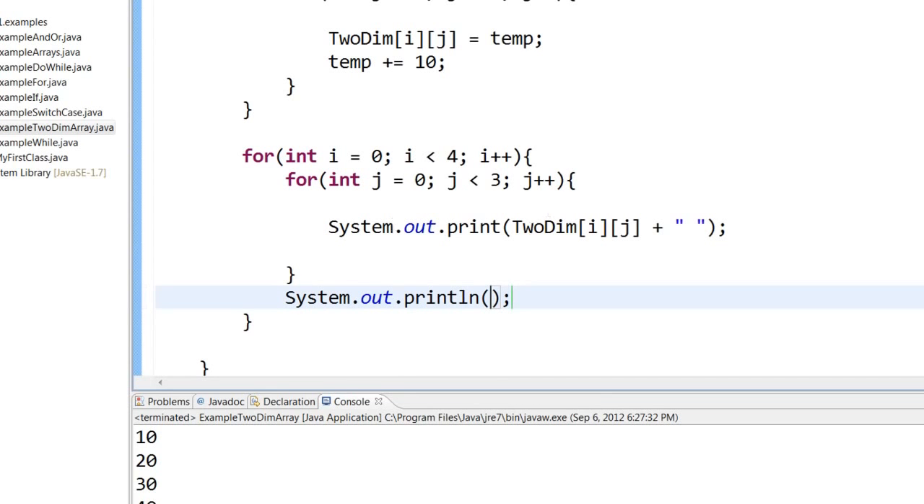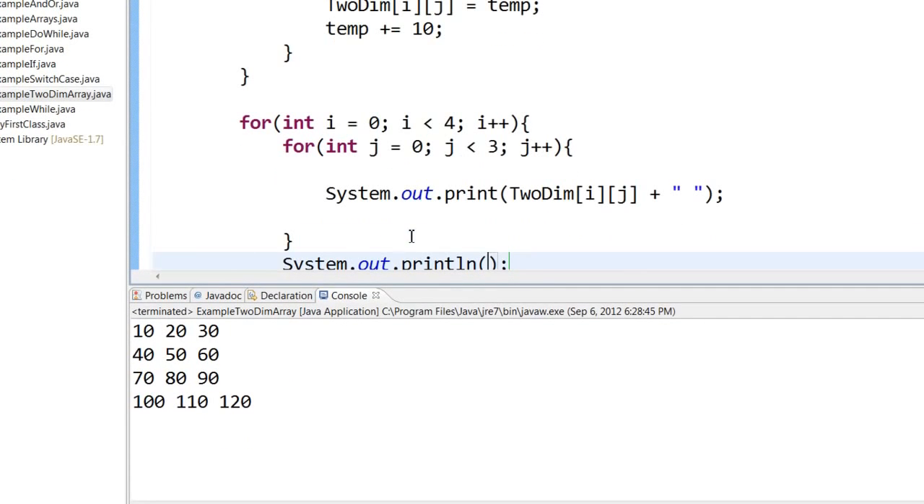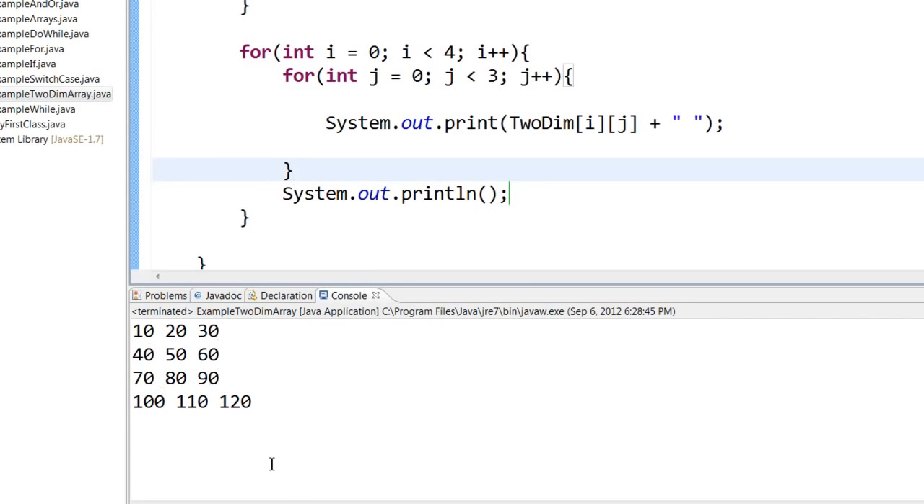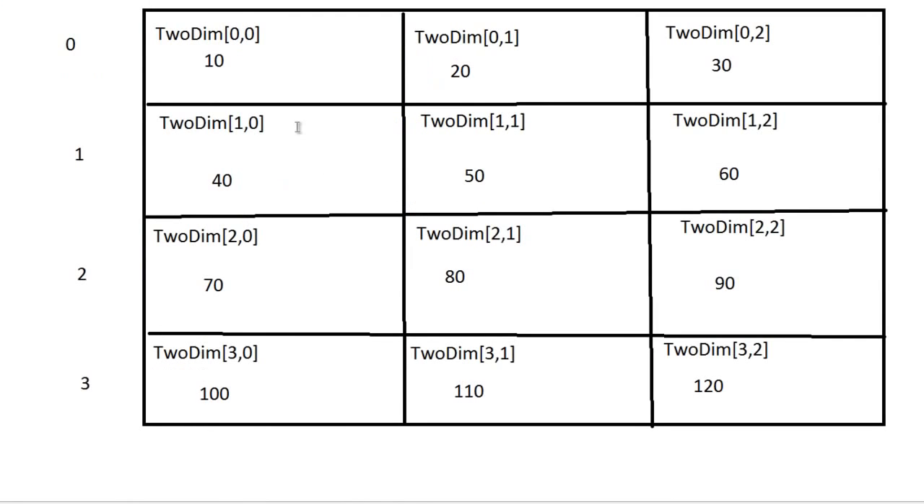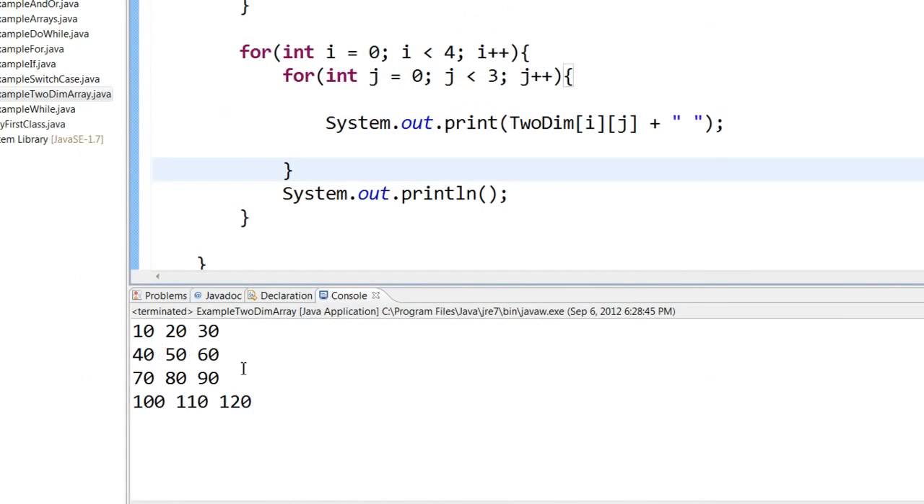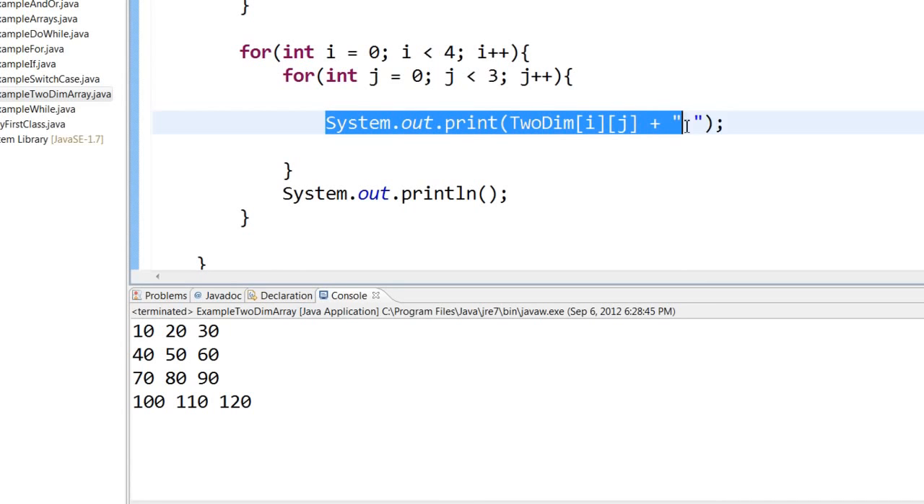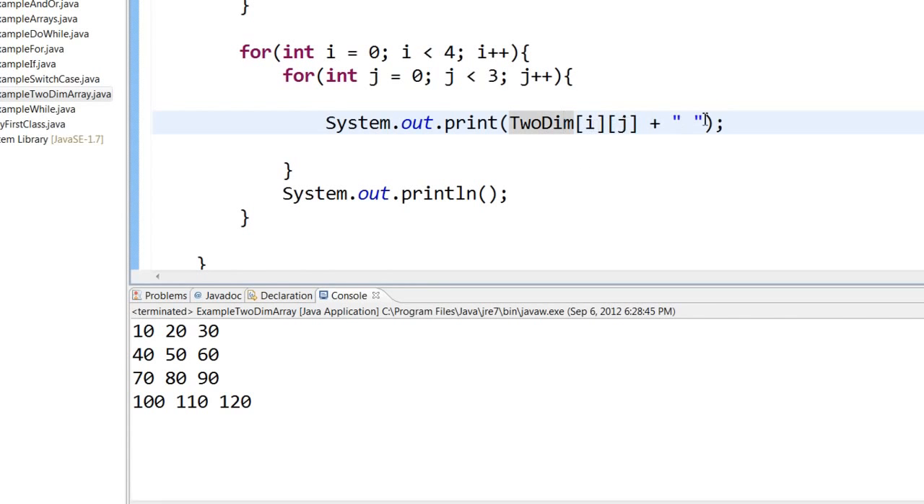So now let's run this. So here you can see that it has printed like a matrix, just like what we have drawn. 10, 20, 30, 40, 50, 60, and so on. So this did not print in a new line. It printed the two-dimensional of 0, 0, then the space, that is 10. And then the next time 0 and 1 and then space. But once the j got over, before going back to i, it printed a new line. So it came here and then it started printing 40, 50 and 60.